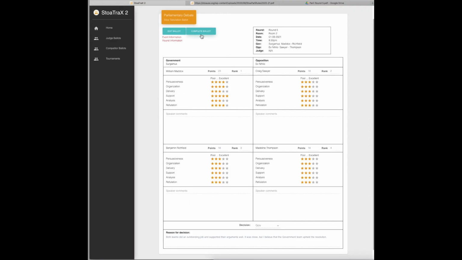Once you select complete ballot, you're finished. You do not need to go to ballot return. Your ballot will be submitted. If we have any questions, we'll contact you.